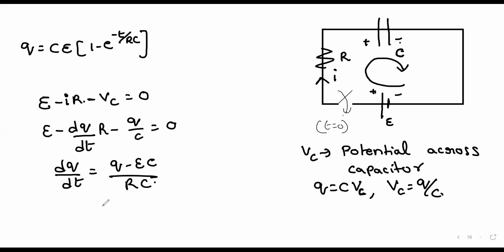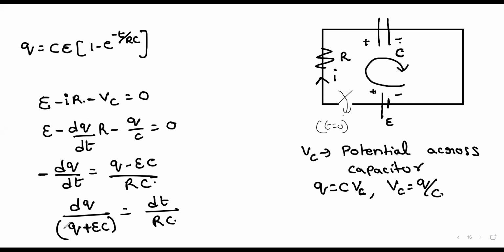Now look here. You take RC this side and dt that side. So we get dq by (Q minus EC) is equal to dt by RC. Here we have a minus.